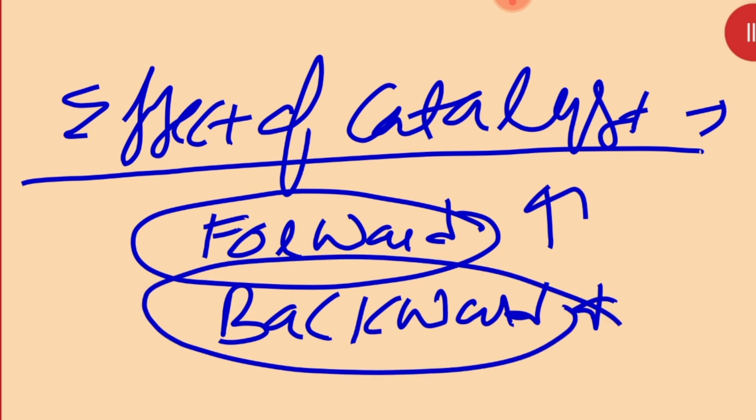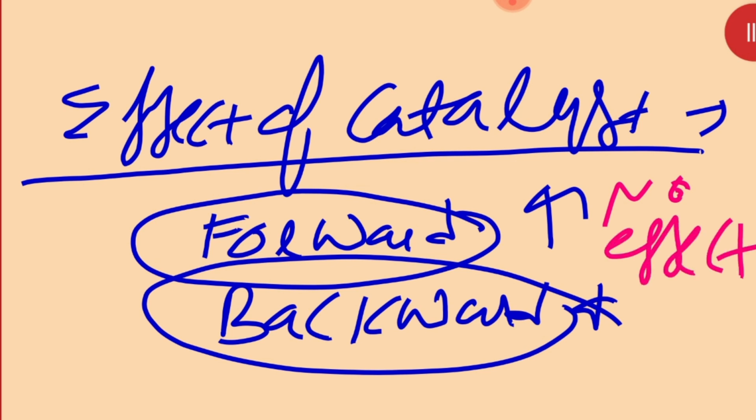So the catalyst has no effect on the equilibrium. Clear? Then after that, beta, the next factor is the effect of inert gas.